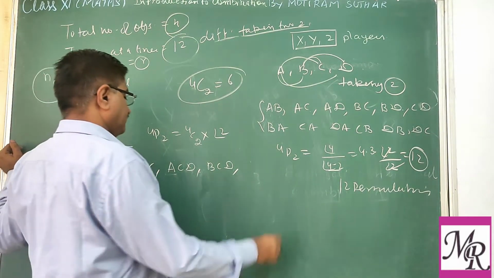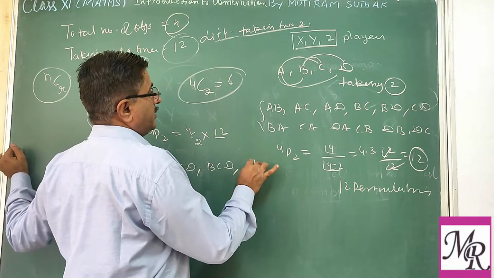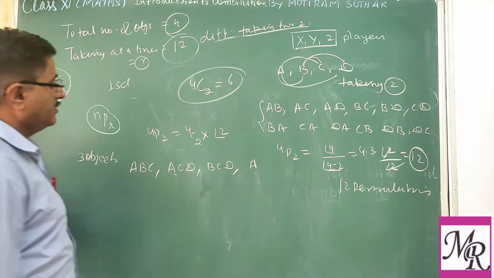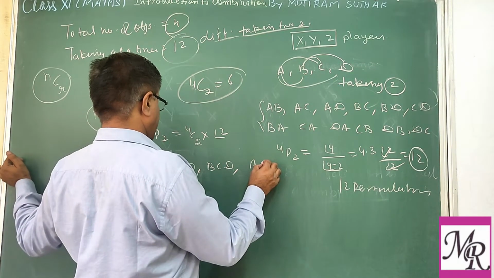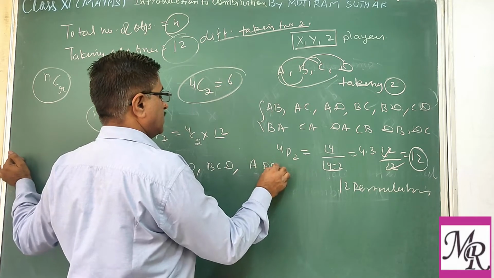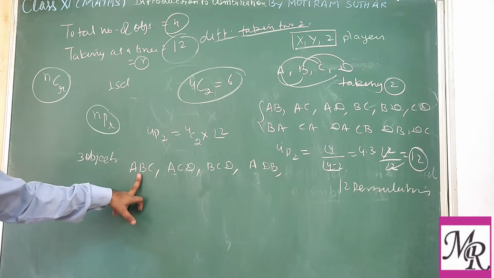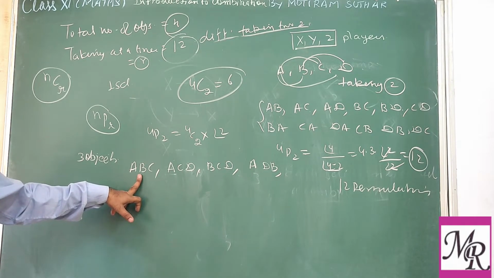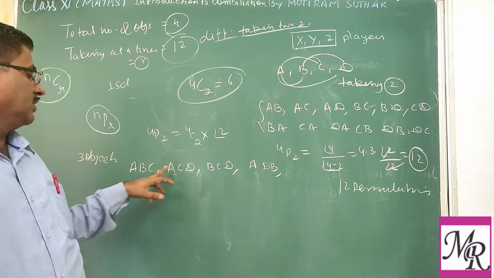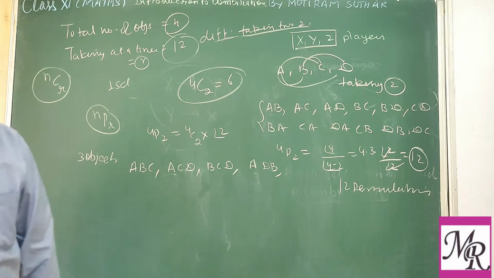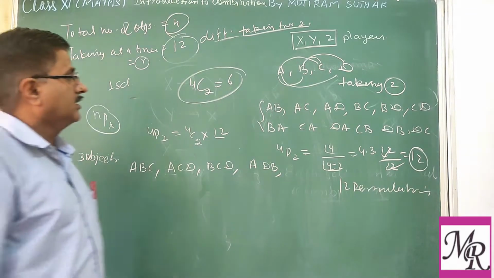Similarly, we can take A, D and B. In this way we can select 3 out of 4: ABC, ABD, ACD and BCD.